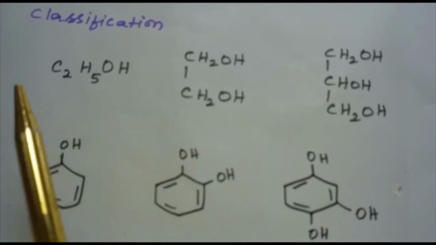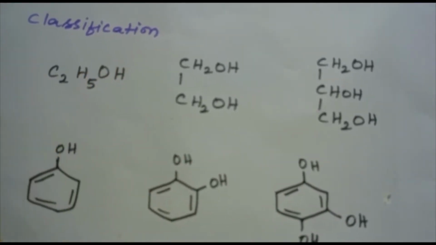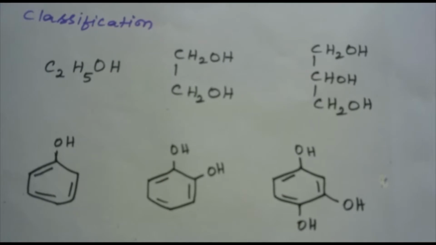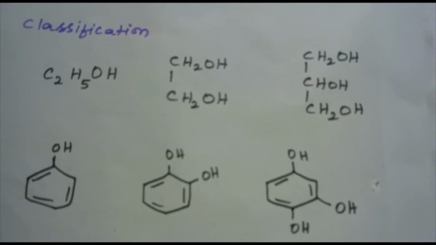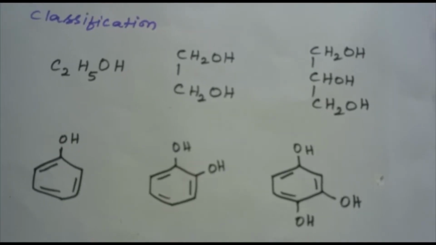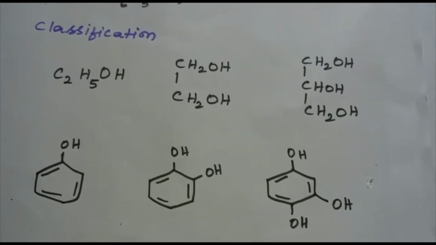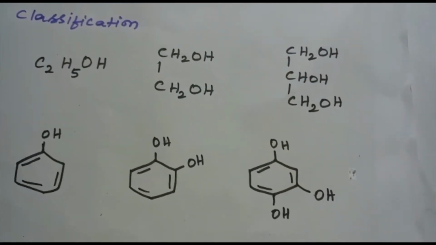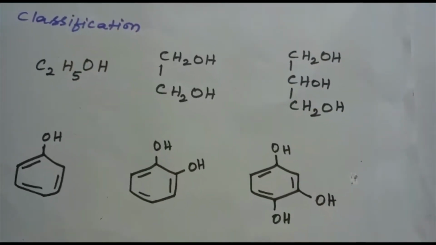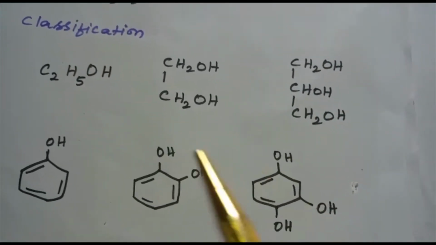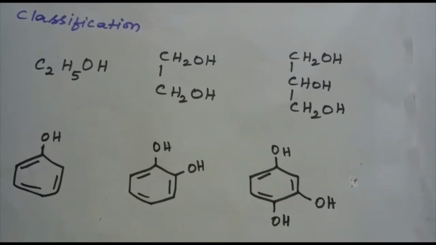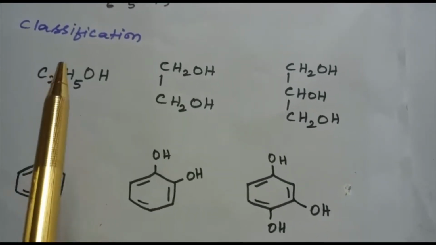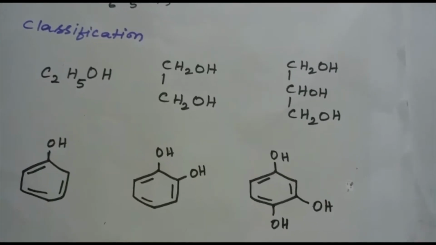Now let us discuss the classification of phenols and alcohols. What is the need for classification of alcohols as well as phenols? The classification of compounds makes their study systematic and simpler in nature. Alcohols and phenols may be classified as mono, di, tri or polyhydric compounds depending on whether they contain 1, 2, 3 or many hydroxyl groups respectively in the structures given over here. Monohydric alcohols may be further classified according to the hybridization of the carbon atom to which the hydroxyl group is attached.